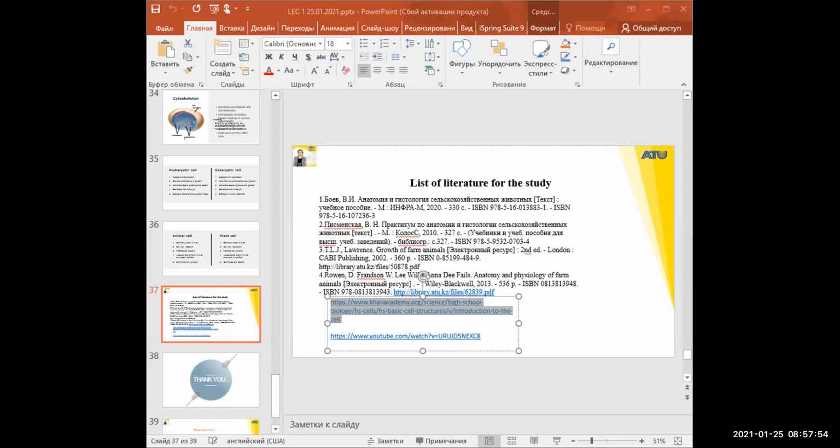Introduction to the cell. You might already have some type of a notion of what a cell is. You might already realize that it is the most basic unit of life. Some would argue that maybe viruses are even a more basic unit of life, but the organisms that we consider living, like ourselves, are made up of cells, and all living organisms that we for sure consider living are made up of at least one cell. So the most basic unit of life.